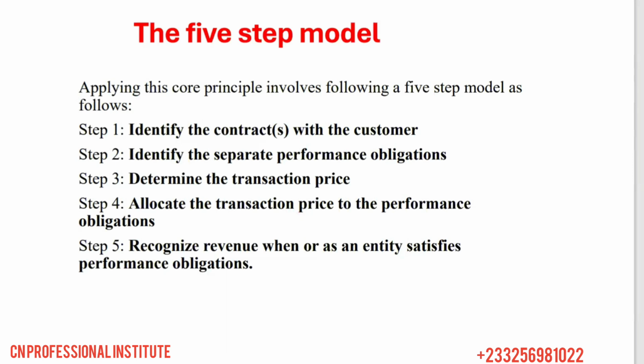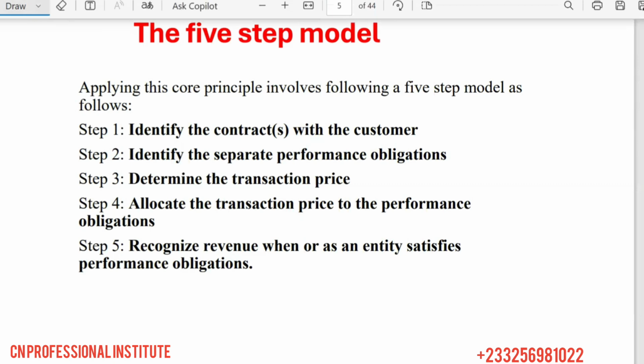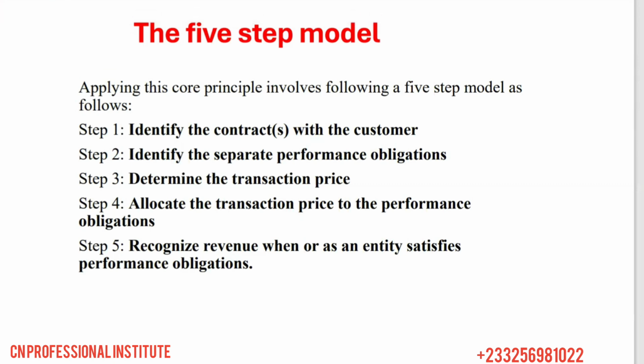Now, if you look at the core principles that we looked at, the first one says we should record revenue in a manner that shows that the goods have been transferred, and at an amount that reflects the consideration the entity expects to receive, right? So if we should apply the 2 core principles that we've looked at, these are the steps that we are going to follow in order to recognize revenue. Applying the core principles involves following a 5-step model as follows.